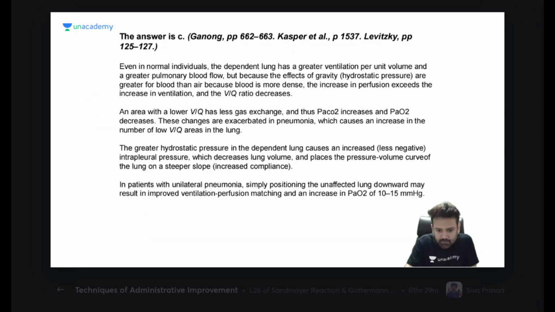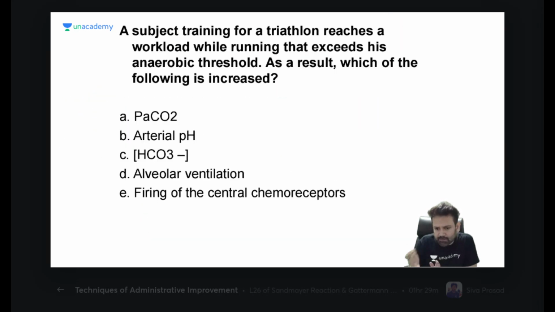Now clear? When I go fast, it means I have discussed this already so many times, and most of the students are the same. That is why at some places I go fast. Because I can see the names of students, I can recognize them. So when I think that this has been discussed, I just go in the form of revision. And if you have any doubt, you can ask me. I can go into more detail.